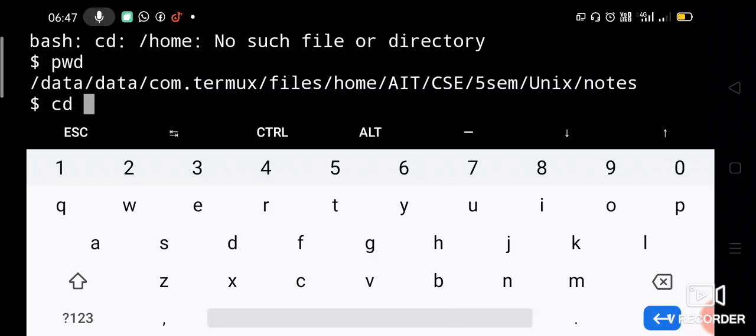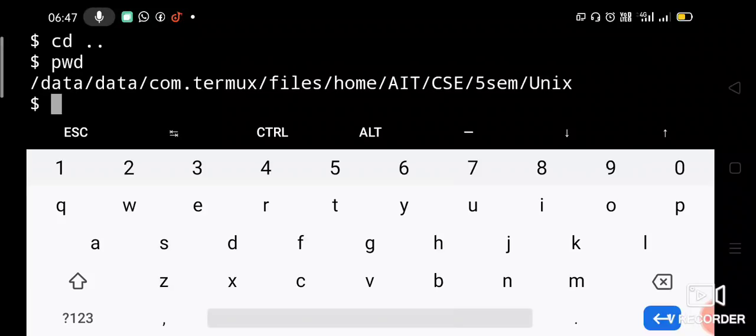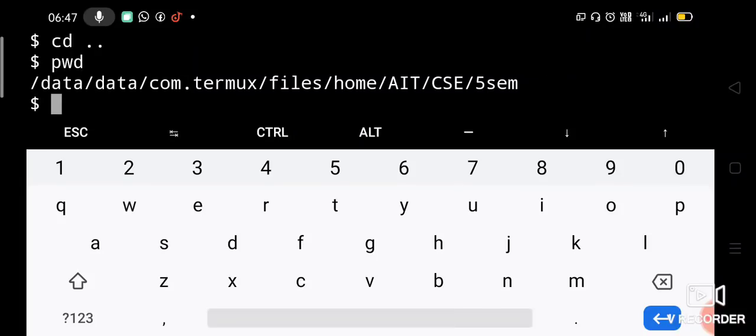So let us check: cd space double dot you have to give. See, usually students make that mistake and say it is not getting executed. After cd you should give a space and then double dot. Okay, so now check where we are. See, now we have come out of the notes directory. We are under the Unix directory. Again, let us execute cd double dot. So now check where we are. See, now we have come out of the Unix directory and we are in the 5th sem directory under CSE.